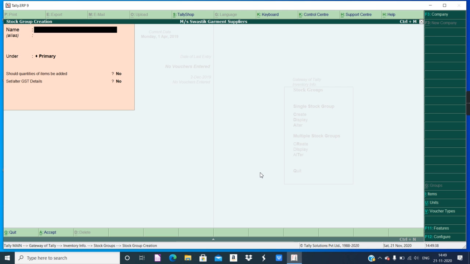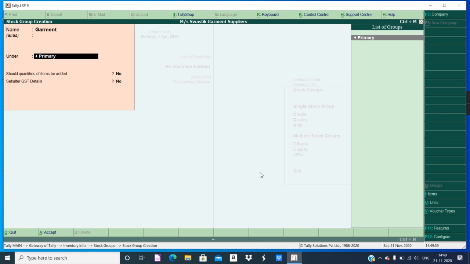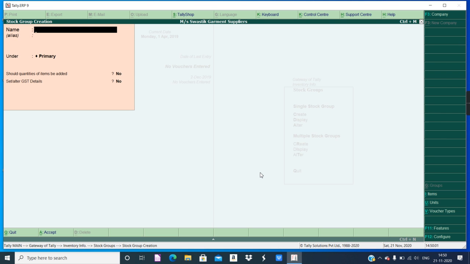So we have to create a group called garment. Under garment, there can be one item as t-shirt. Otherwise they can sell trousers also, but trouser is not given in the question. So we will create the group. T-shirt is a variety of garment, it can be included in the group garment. Primary, Control A or accept, enter as you like.